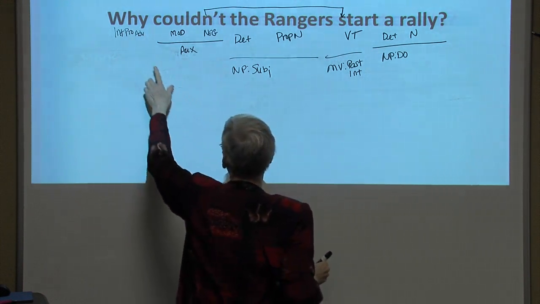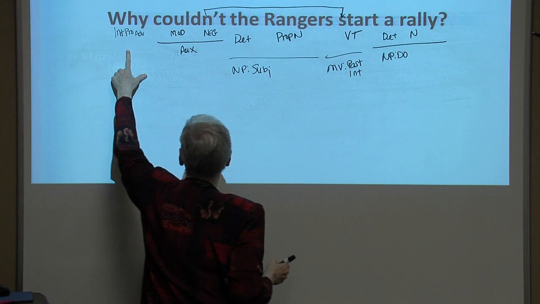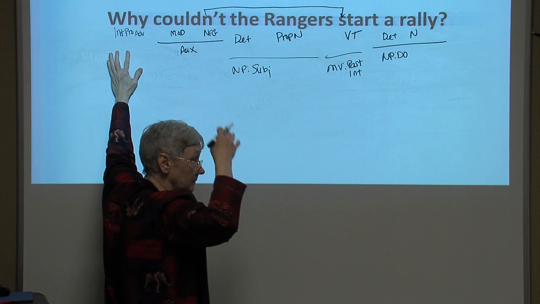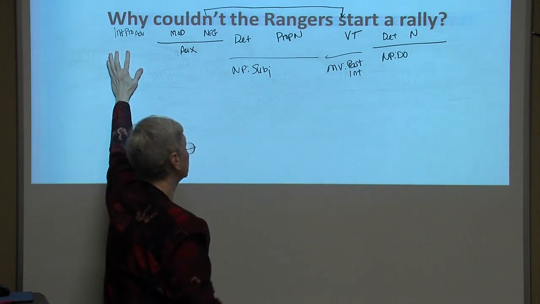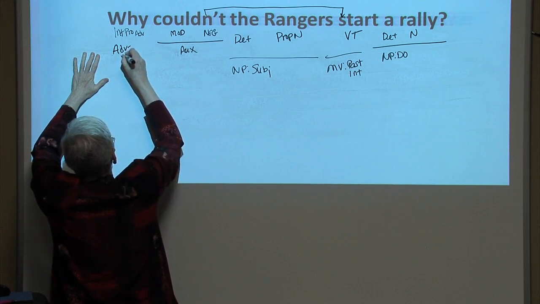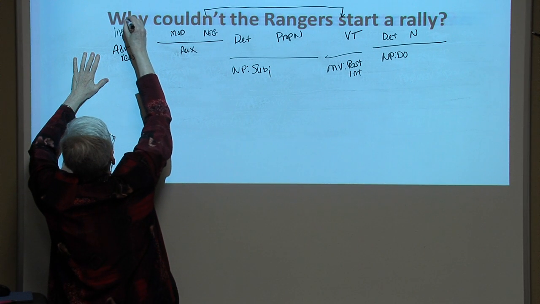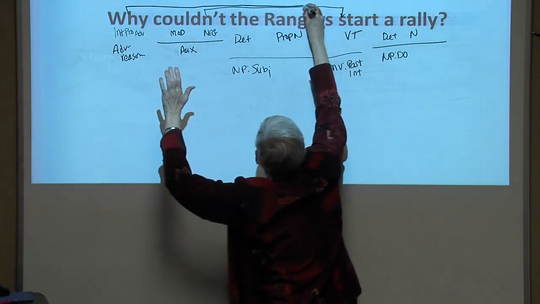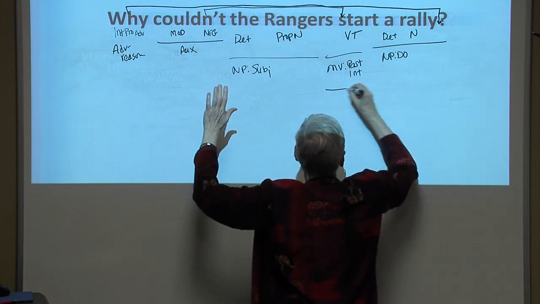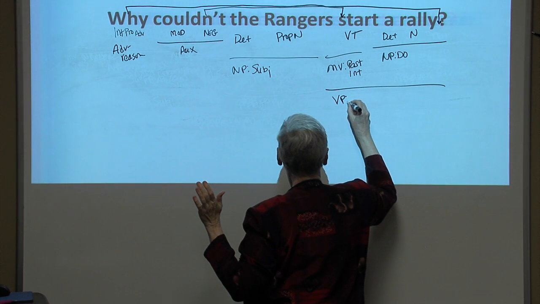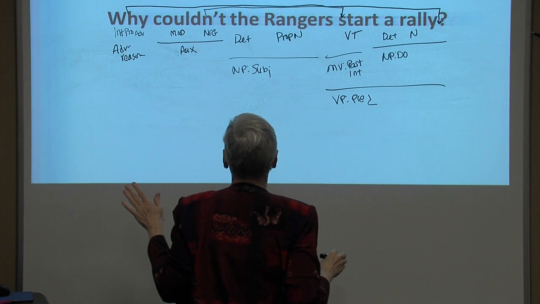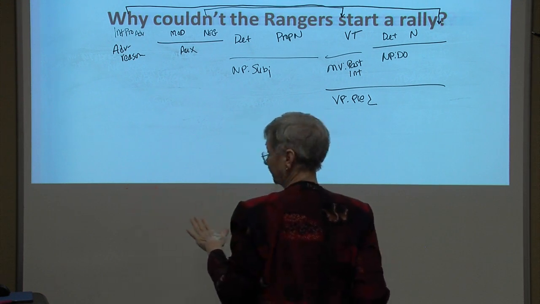And then what are we going to do with why? Where did it come from? The Rangers could not start a rally because, for some reason. So why is an adverb of reason, and it belongs in the predicate. Now we can identify our verb phrase functioning as predicate as consisting of couldn't start a rally. Why? Okay.